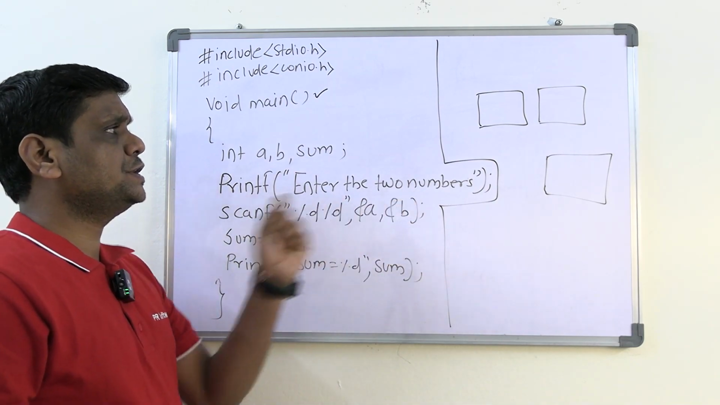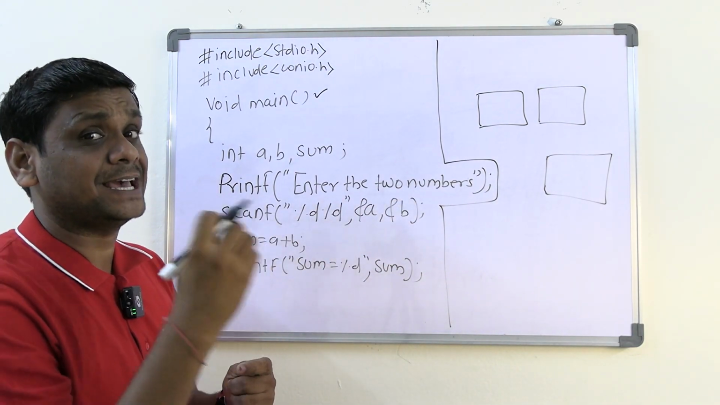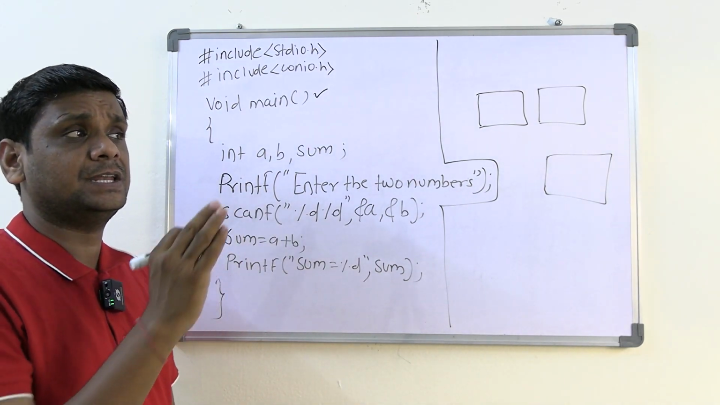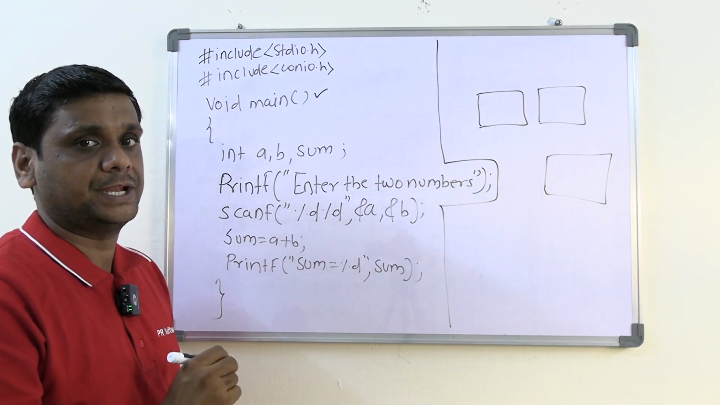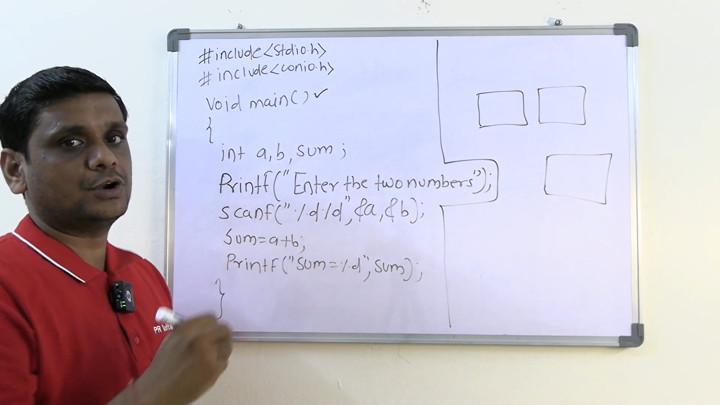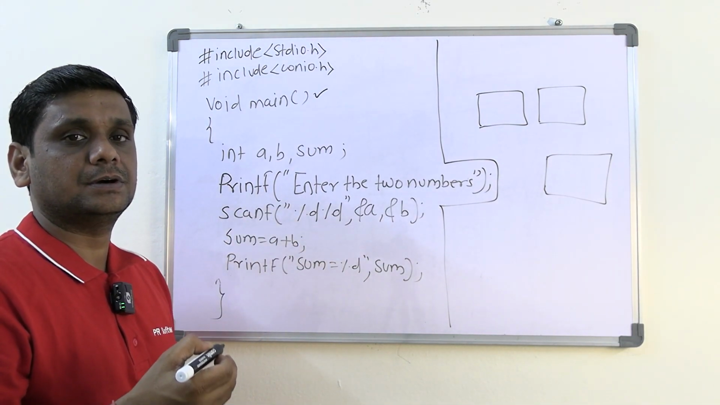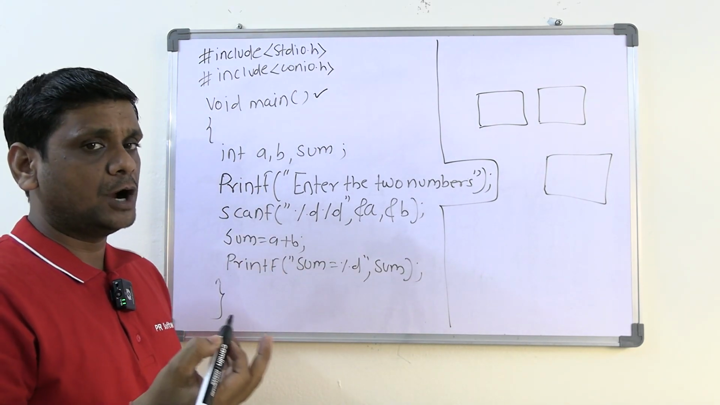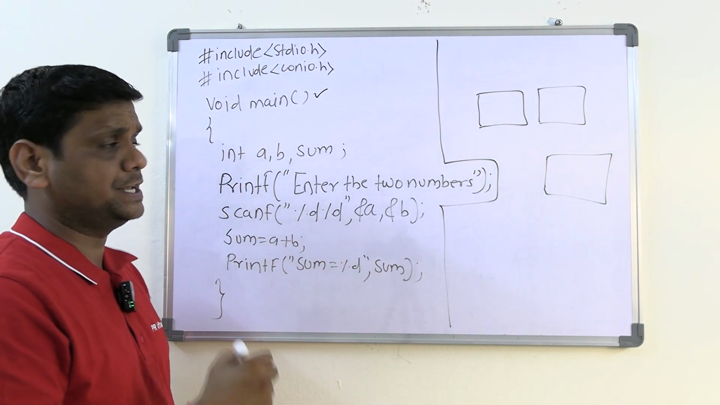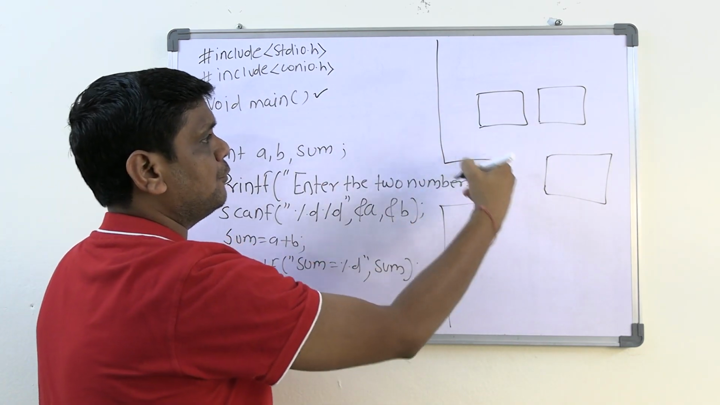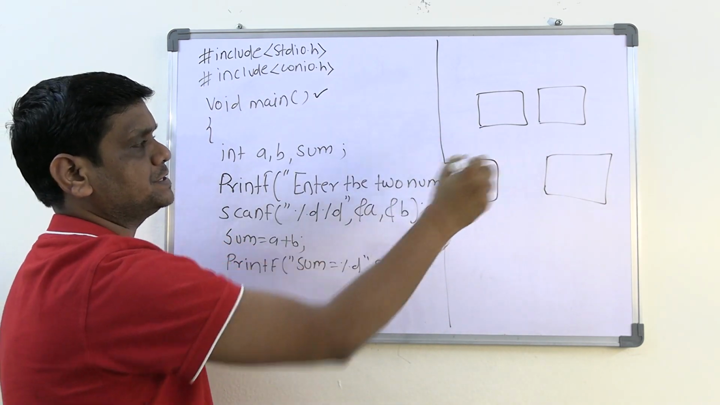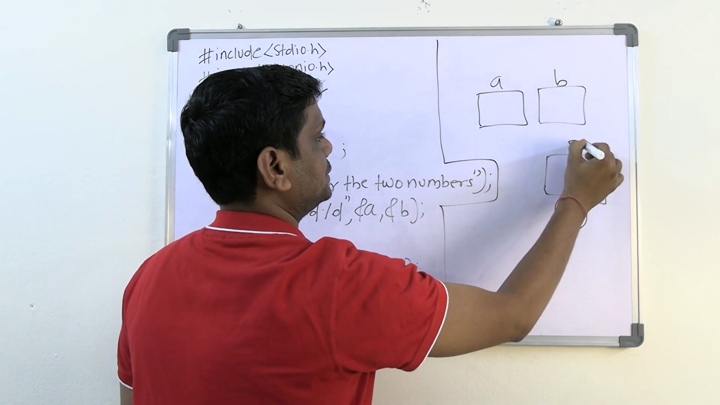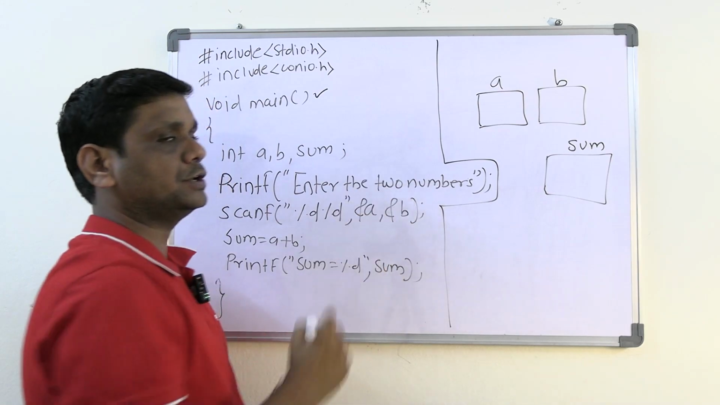After creating these three memories, you will get a question: what is the size of each one, guys? As you know, if you go with Turbo C, the integer size is 2 bytes. But if you are using modern compilers like Dev C++ or any other one, it will take 4 bytes. How to check? Already you know the sizeof operator, you can check. So here it will create 4 bytes for each memory. The name of the first is A, the second is B, and the third is sum. So 3 memories got created.